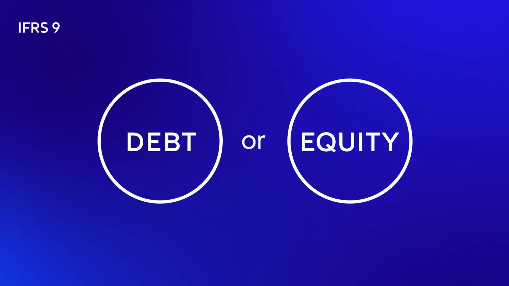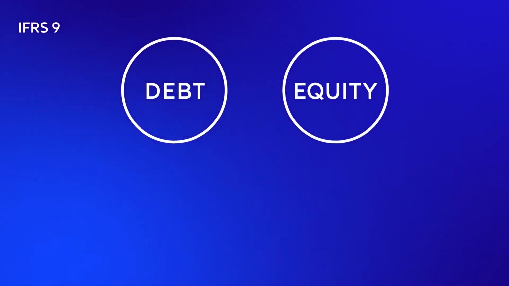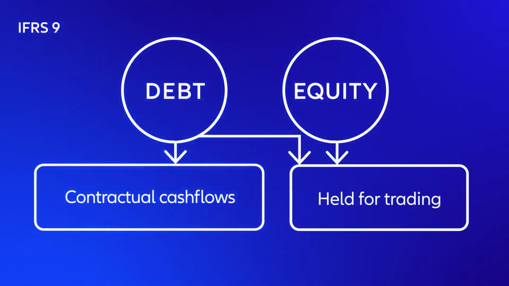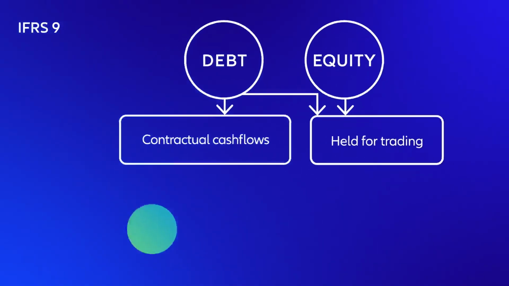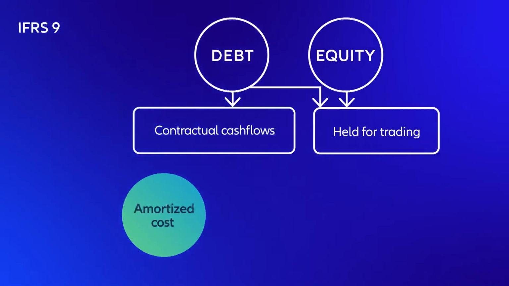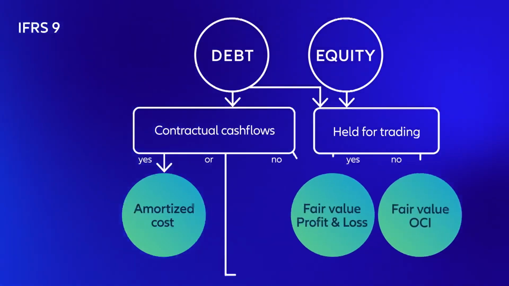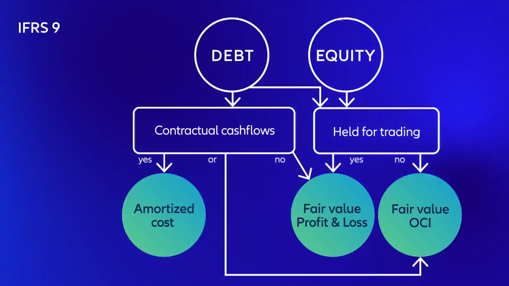So the first question is, are we dealing with debt or equity? The next question, does the company use the asset only to get contractual cash flows, such as interest and principal payments? Or does it plan to generate profits by trading the asset? While the amortized cost method can be used only for debt assets, the fair value methods can be used for both public equities and debt instruments.